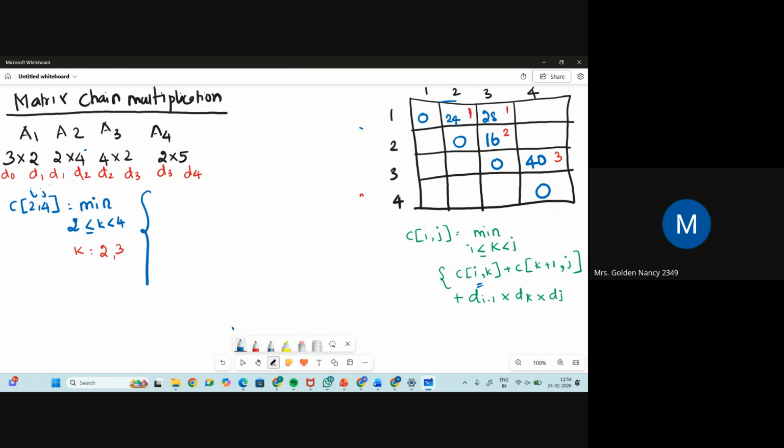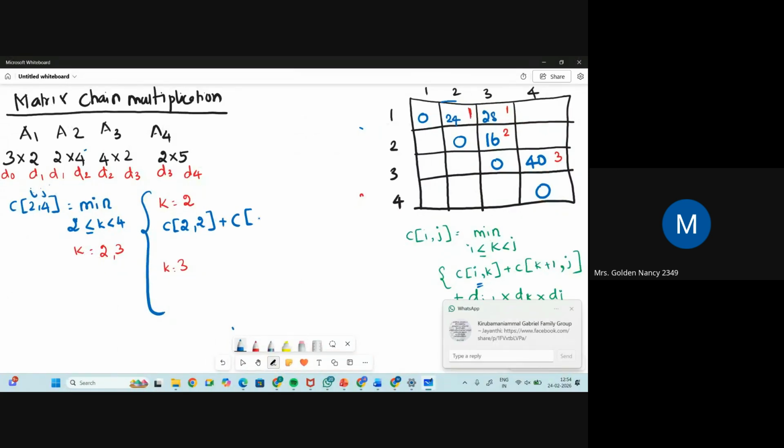Now I'll solve this. When the value of k is equal to 2, you have one value, and when k is equal to 3, you'll have one answer. So when k is equal to 2, what will be the formula? C of i, where i is 2, k is 2. I'm just substituting in the formula.